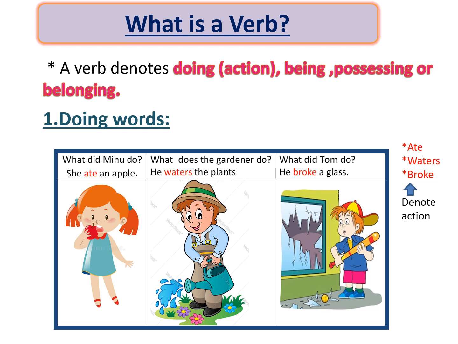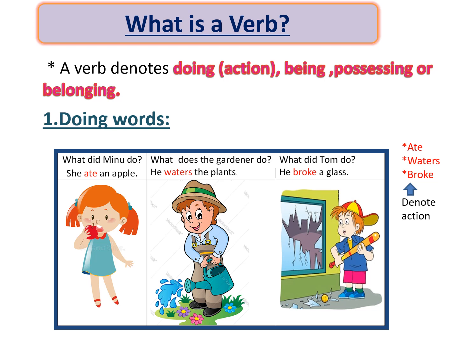In the next part, what did Tom do? Answer: he broke a glass. So what action has been performed by Tom? He broke the glass. So the action of breaking the glass has been done over here. So the word broke becomes the doing word. That means the action word. And the action word is called a verb.